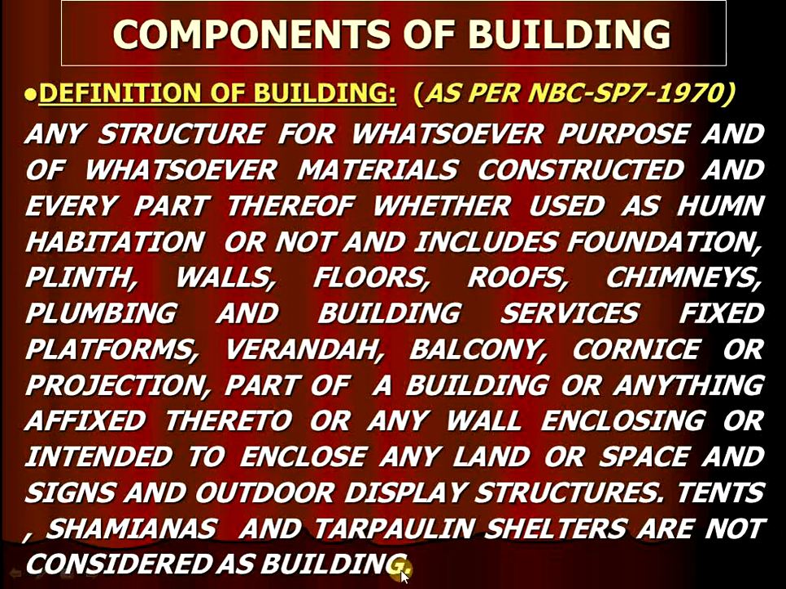A building is nothing but a structure of composite materials. In a building we have to use various parts for human habitation, that is the plinth, wall, window, door, roof, chimney, plumbing, wiring, electrification. Next, veranda, platforms, balcony, gallery, projection. Also a part of the building is any wall enclosing any land or space, and outdoor display structure. This is nothing but the building definition.